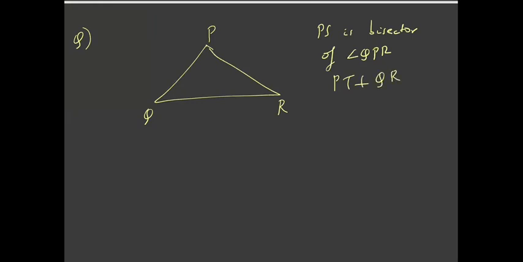You need to show that angle TPS is equal to half of angle Q minus angle R, when angle Q is greater than angle R. So just try the problem for a couple of minutes, then we'll discuss.